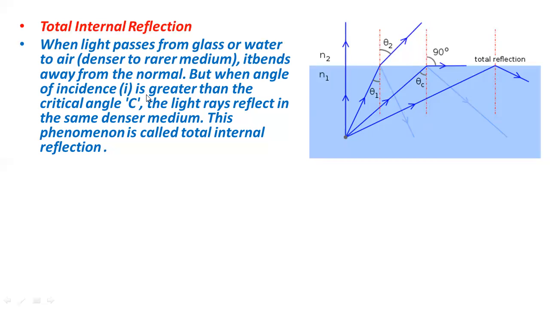So when light passes from glass or water to air, from a denser to a rarer medium, it bends away from the normal.